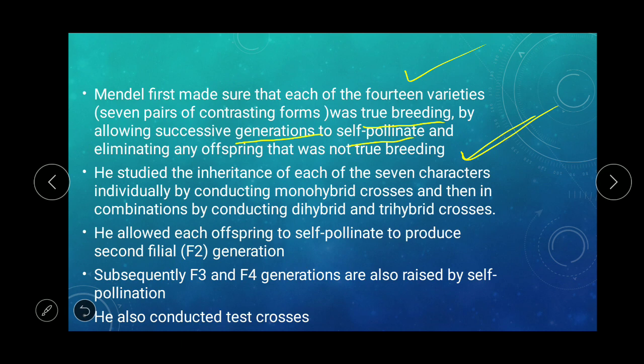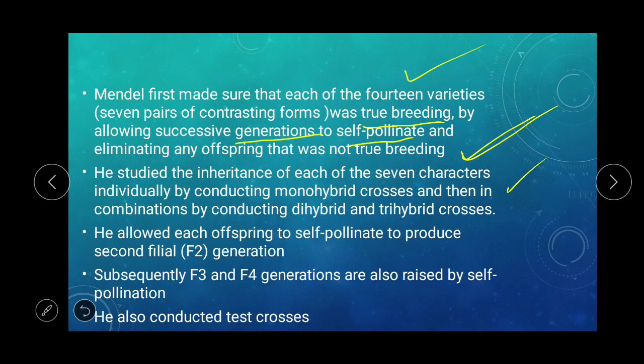So he developed true breeding varieties. A question may come of how he developed them: he allowed self-pollination for a number of generations, and this ensures true breeding, or you can say homozygote.